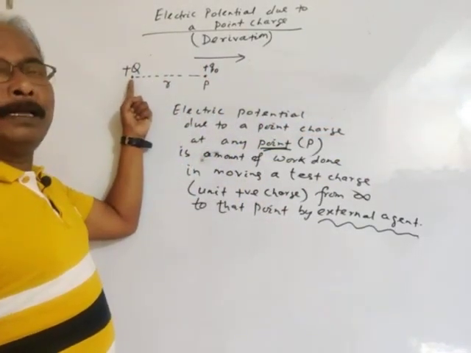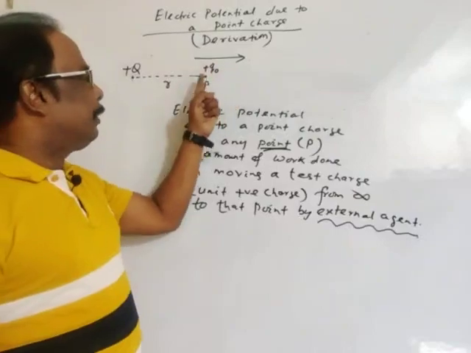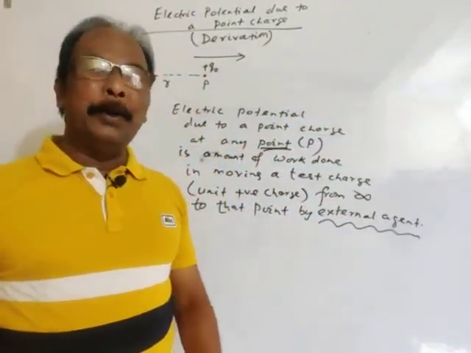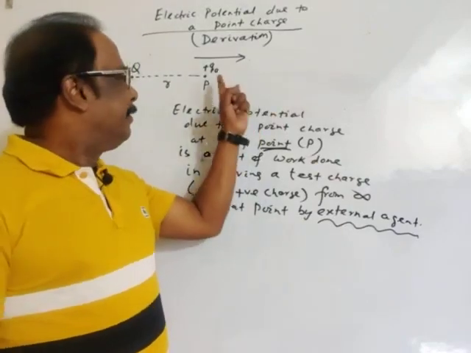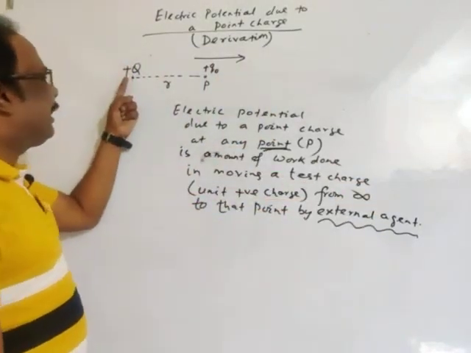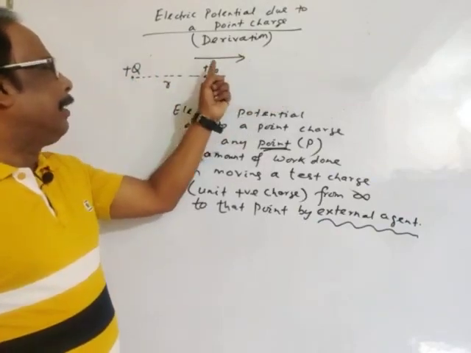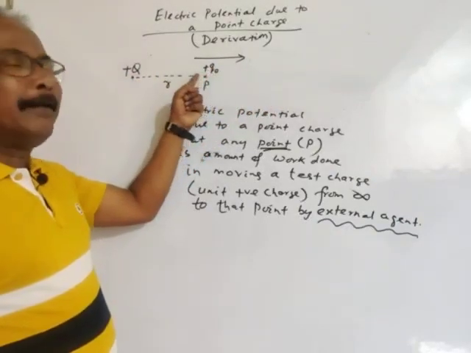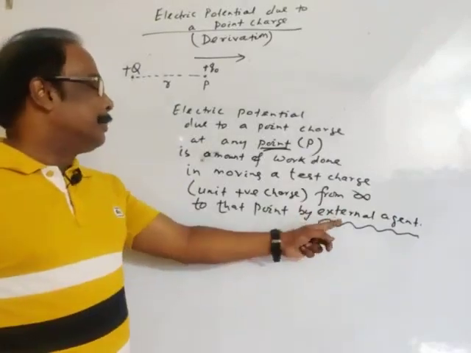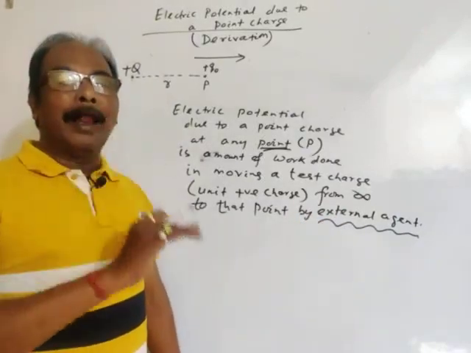It will be repelled towards infinity. Then no force is required to move the charge towards infinity. If the charge were negative, automatically it would be attracted towards it. But we have to move the charge by external force.